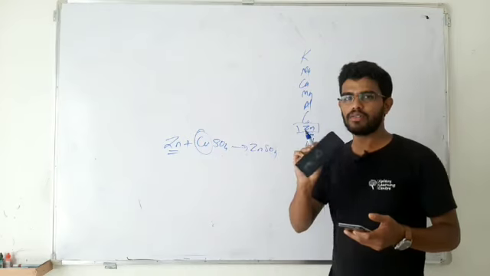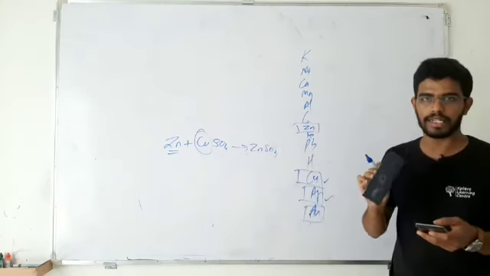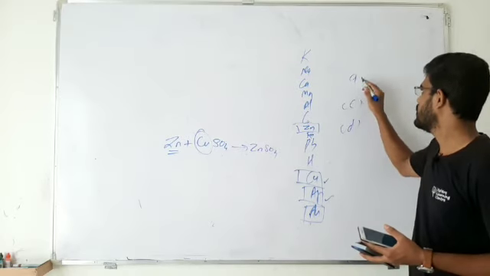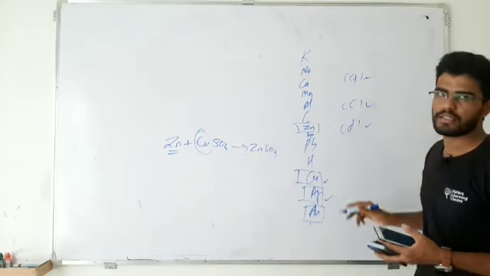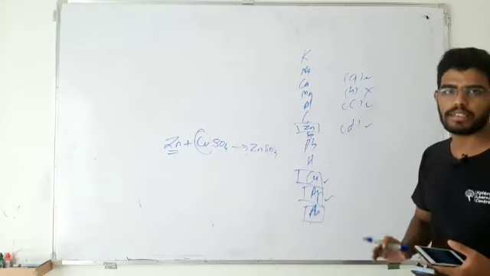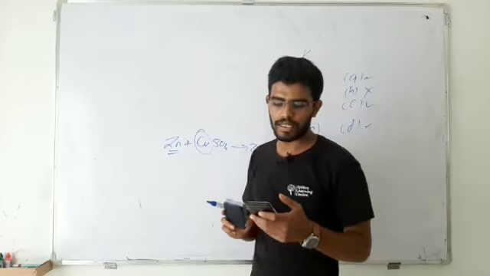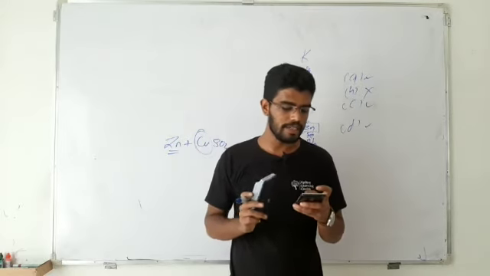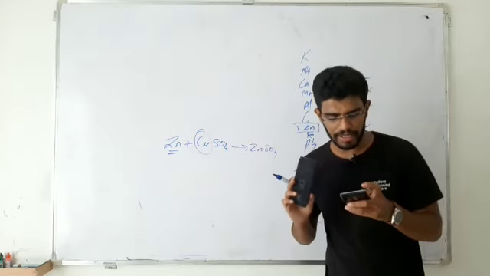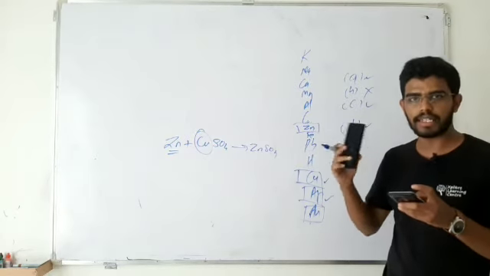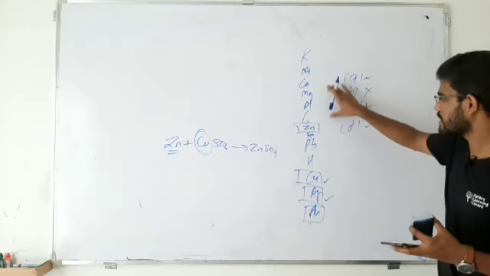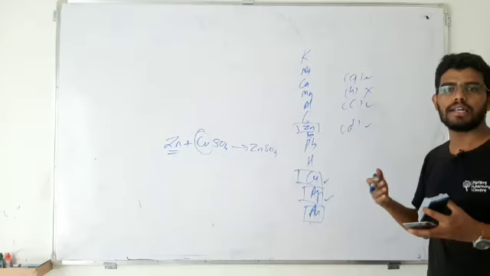We need to find out the wrong, incorrect statement. So options A, C, D, all these are correct statements. Definitely statement B should be incorrect. That should be our answer. Take a look at what they are telling. Option B is the reactivity series. In the reactivity series, metals are arranged in order of increasing reactivity. In the reactivity series they are telling these metals are arranged in increasing order of their reactivity.